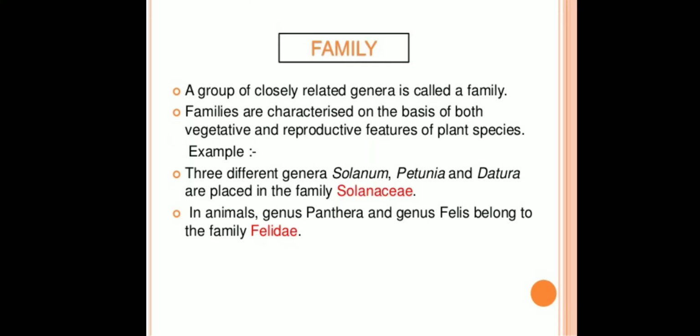Next category is family. A group of closely related genera is called a family. Families are characterized on the basis of both vegetative and reproductive features of plant species. Example, three different genera, Solanum, Petunia and Datura are placed in the family Solanaceae. In animals, genus Panthera and genus Felis belong to the family Felidae.